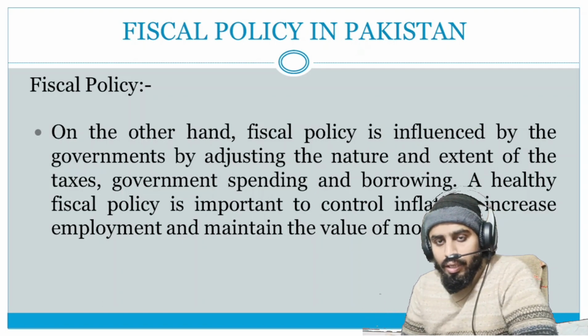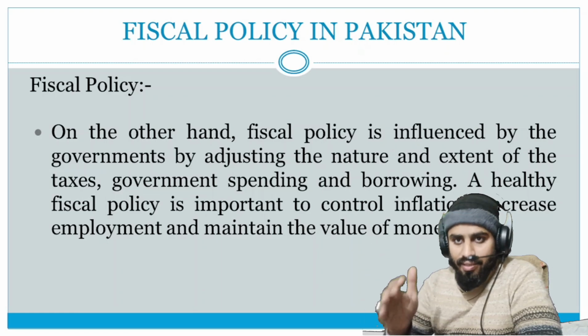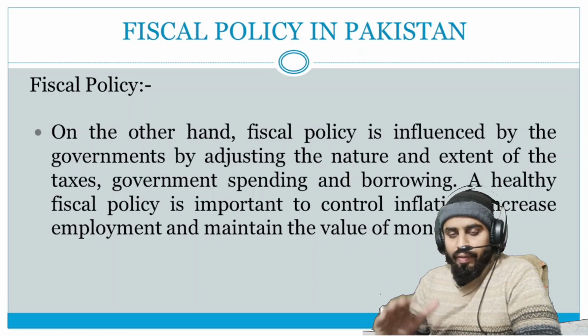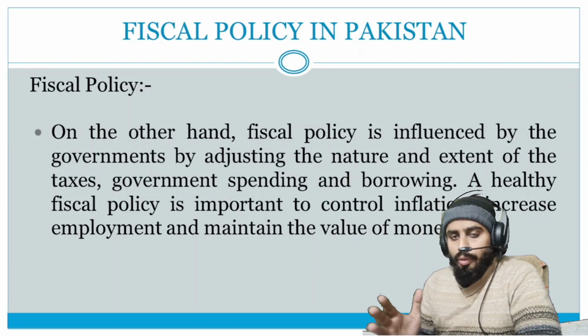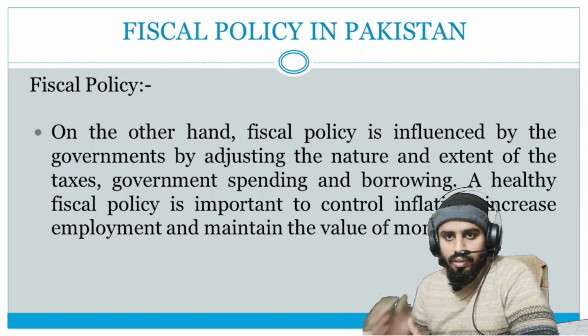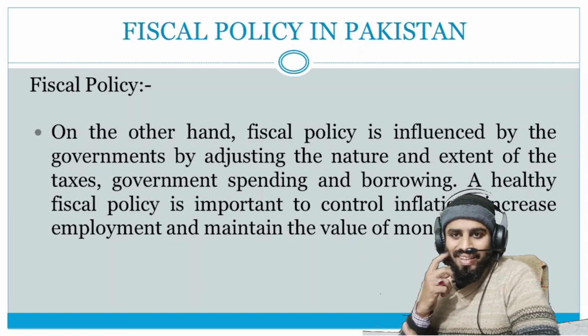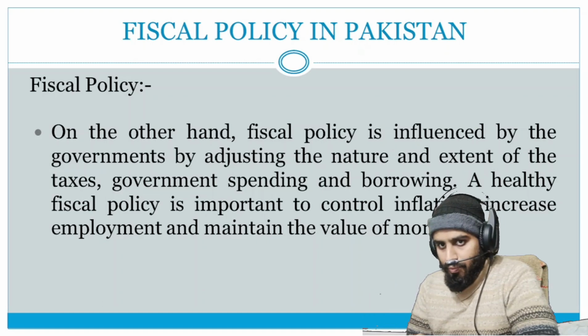When the government sees that there is a lot of money circulation and high inflation, then the government reduces the tax rates. And when they see that business is doing well, they increase the tax rate. So with the increase or decrease of the tax rate, they can influence the economy.